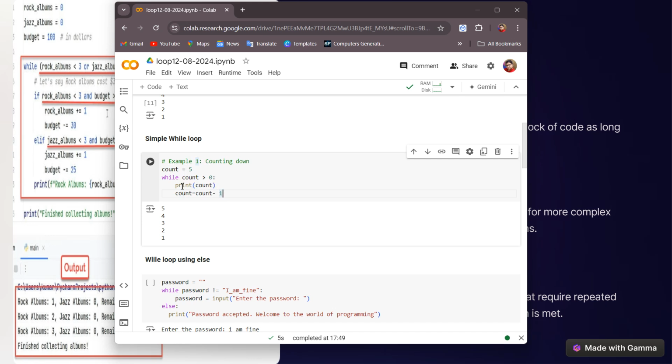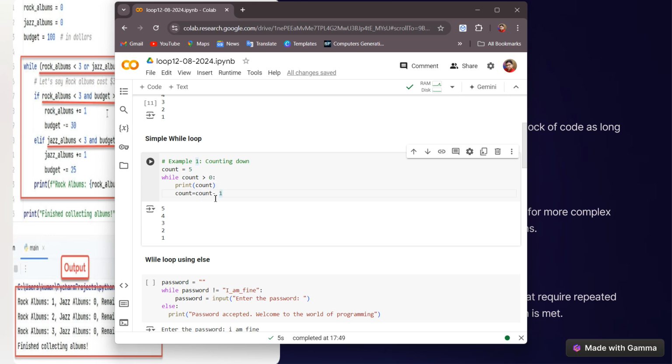At first it will come here, and the value will be assigned. So at first the value of count will become 5, then it will come to the while condition: 5 greater than 0. In this case, 5 is definitely greater than 0. So based on the condition, the control will come inside the loop and it is going to print the first value, that is 5.